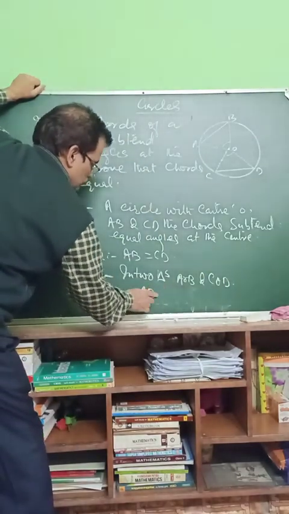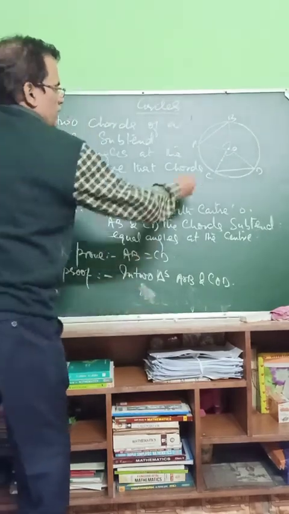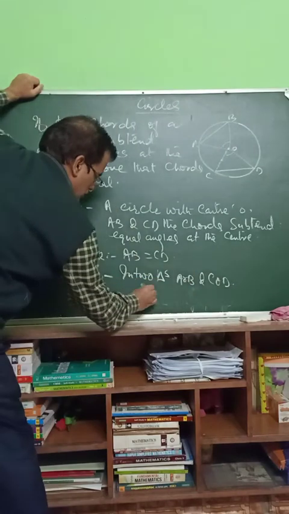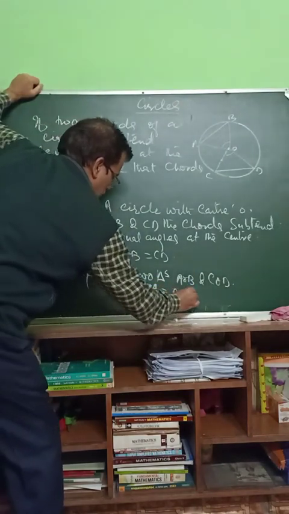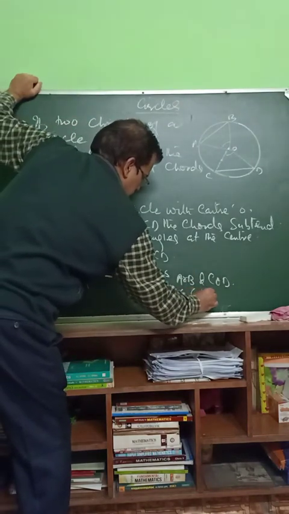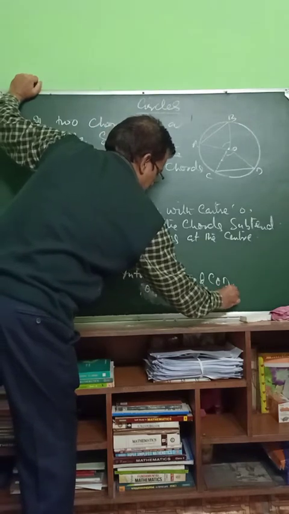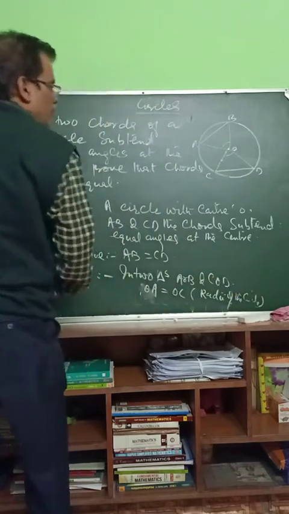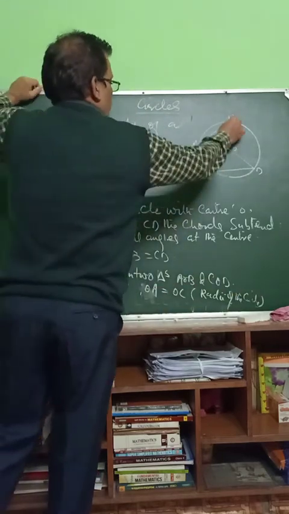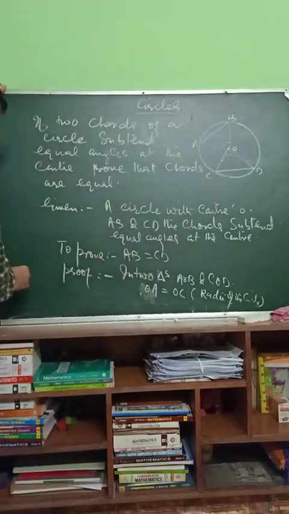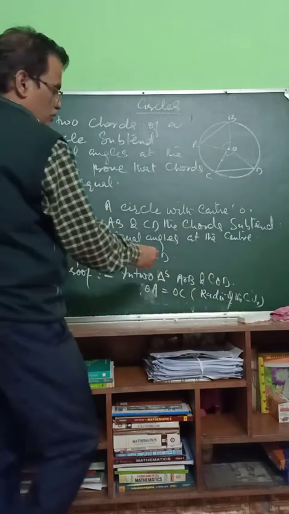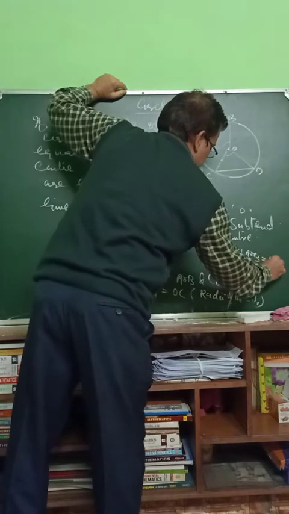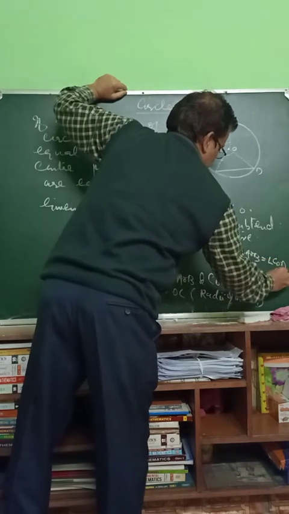OA is equal to OC, radii of the circle. Angle AOB is equal to angle COD, it is given.